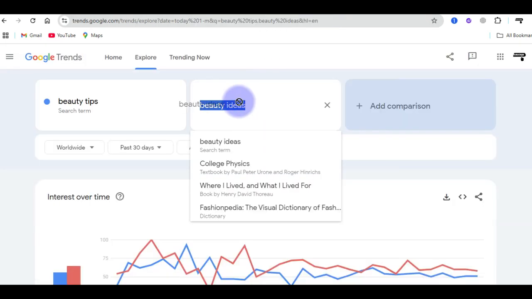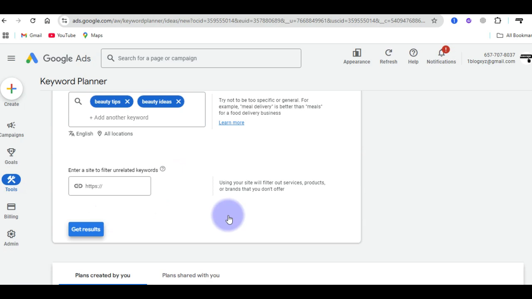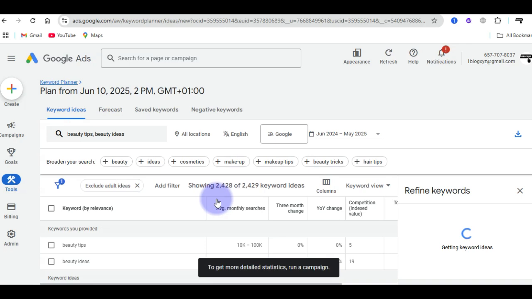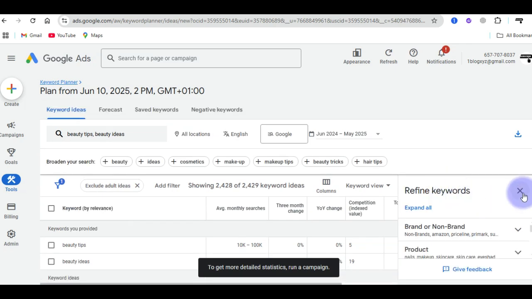You can even take the second one here, because we had two. We had this one as well, beauty ideas. You can still do the same. Come here and paste it and enter it, then click on Get Result. Let's look at what we have at this point. You can see what is happening.